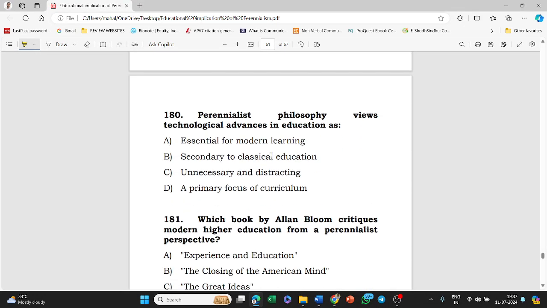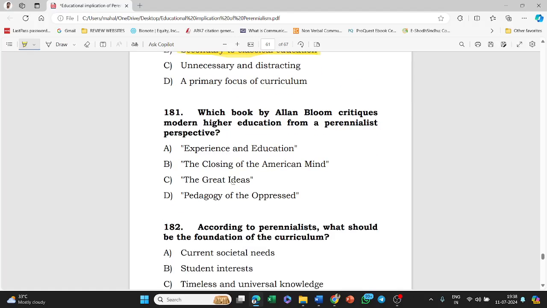Next, perennialist philosophy views technological advances in education as essential for modern learning, secondary to classical education, unnecessary and distracting, a primary focus of curriculum. The answer to this question is option B, that is, secondary to classical education. Secondary to classical education. Next, which book by Allan Bloom critiques modern higher education from a perennialist perspective?